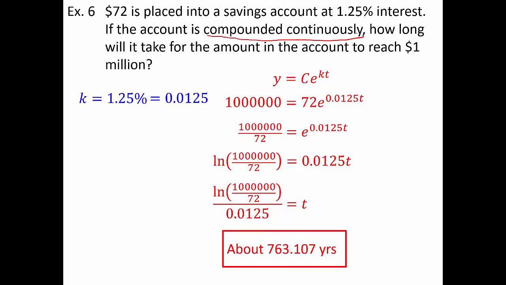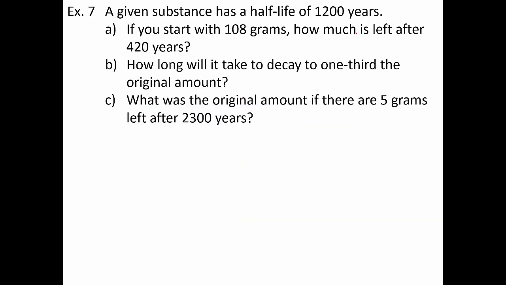Keep in mind, money grows at a rate proportional to the amount present, so if you want to become a millionaire a little bit quicker than 763 years, maybe start with something larger than $72. Now, all the examples that we've looked at thus far have been examples of exponential growth. The next few examples are going to be examples of exponential decay.